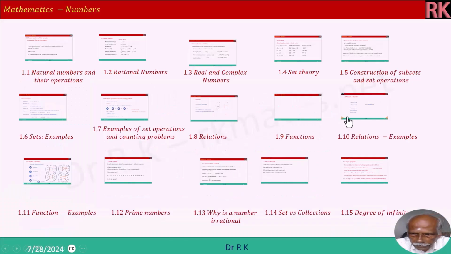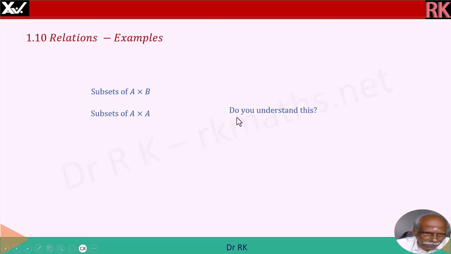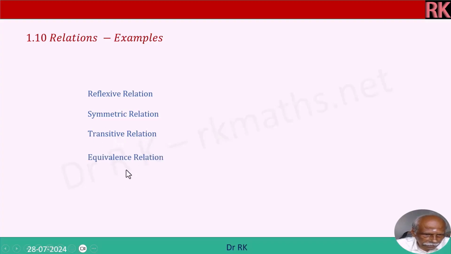Now we will see relations examples. Subsets of A cross B. Subsets of A cross A. You understand this? I think I am just replacing B by A. An empty relation, universal relation, identity relation, and reflexive relation, symmetric relation, transitive relation, equivalence relation. These are all there. We will see if possible.